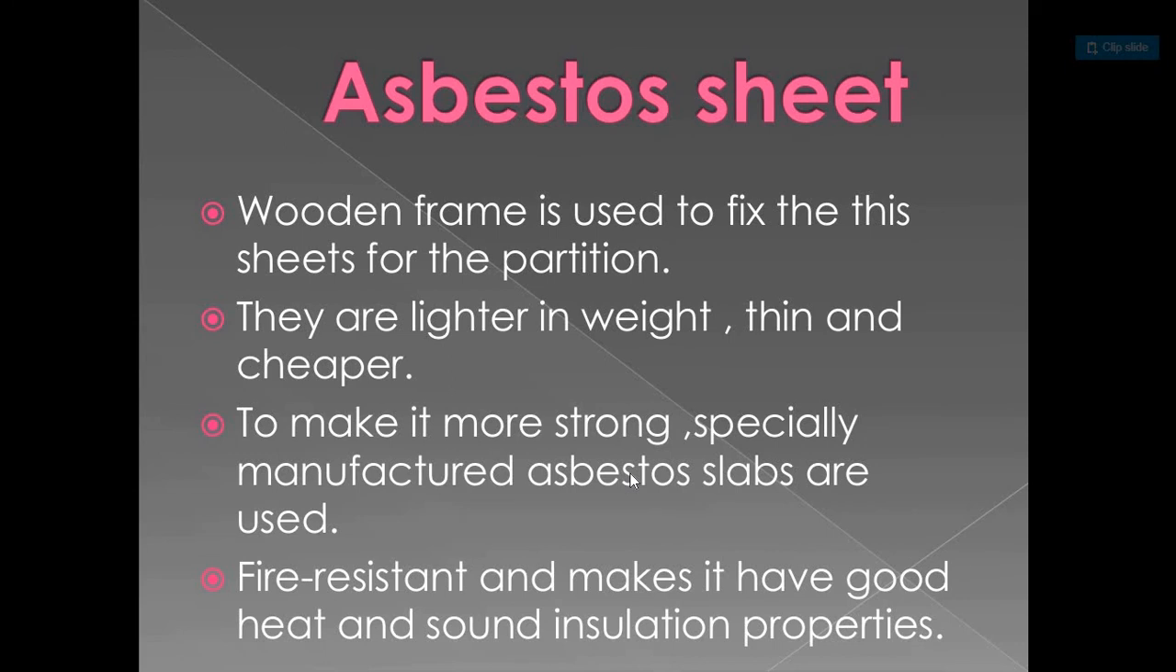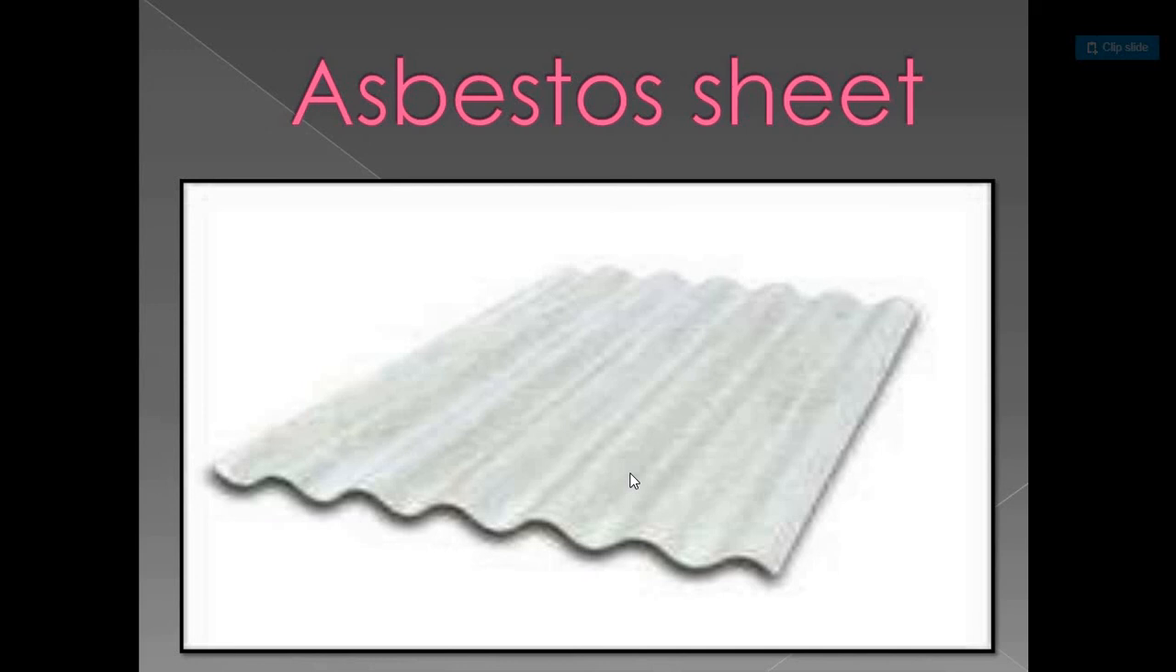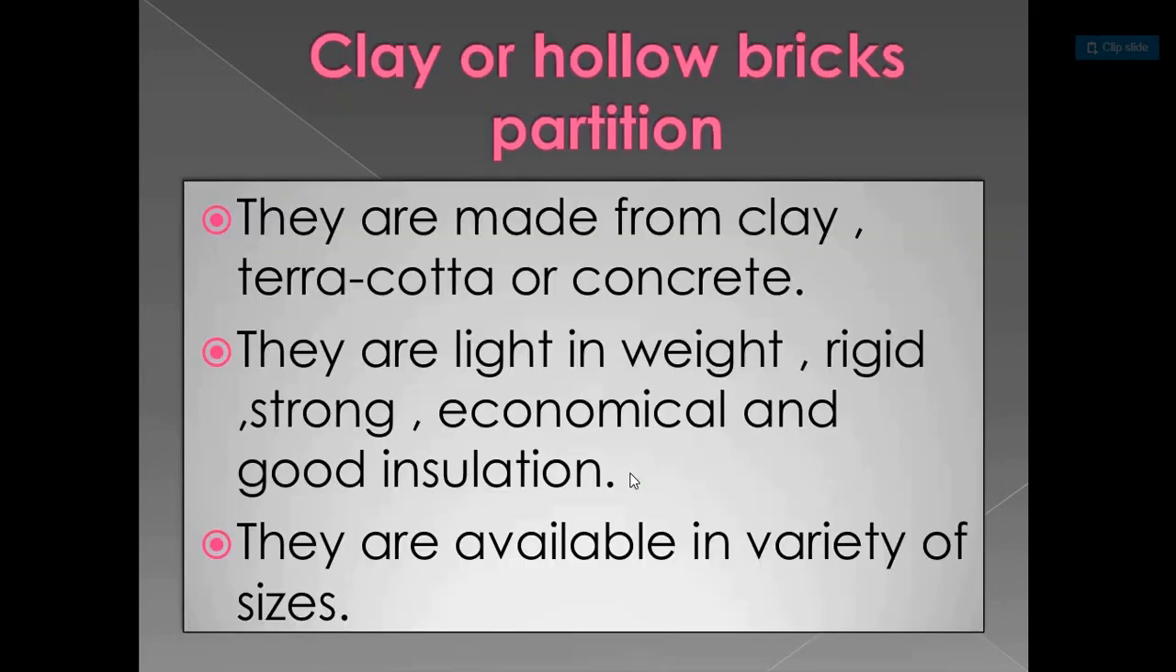Asbestos sheet. Wooden frame is used to fix the sheets for the partition. They are lighter in weight, thin and cheaper. To make it stronger, specially manufactured asbestos slabs are used. Fire resistant, and asbestos sheet has good heat and sound insulation property. Here you can see the picture showing asbestos sheet.